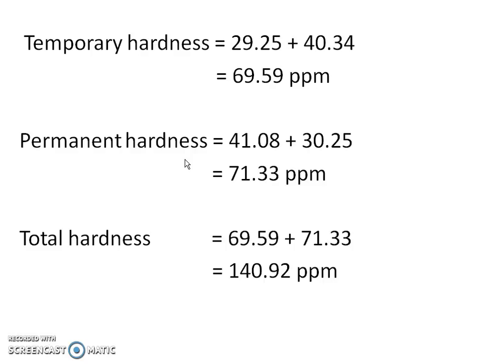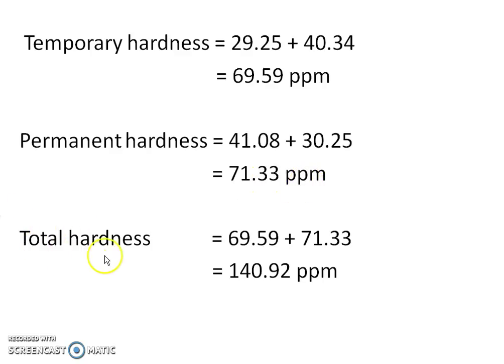Similarly, how to calculate the permanent hardness? Again, I will look at the list of impurities given in the example, and I will find how many impurities there are belonging to chlorides and sulfates of calcium and magnesium. There are two impurities which belong to chloride and sulfate. If I club the answers of these two impurities, I will get the permanent hardness as 71.33 ppm.